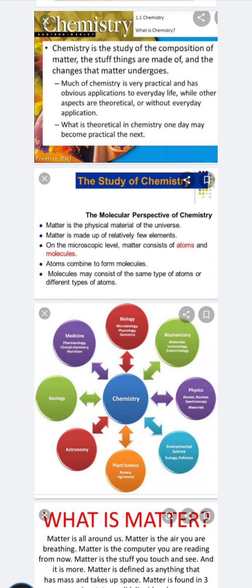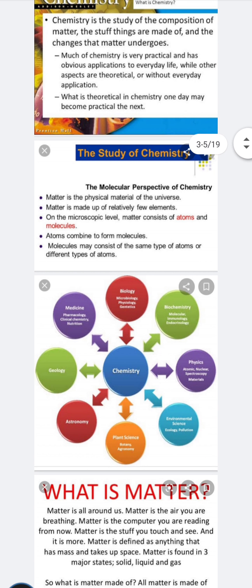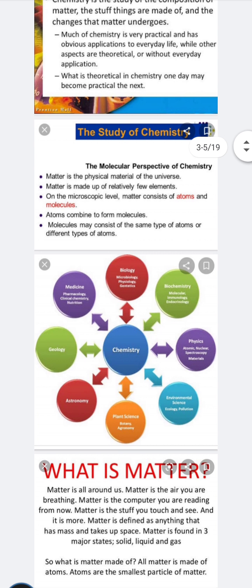What are the uses of chemistry and how does chemistry help us? Chemistry helps in microbiology. Chemistry helps in medicines. Chemistry is used in physics also, like atomic and nuclear structure. In chemistry we are studying animal and environmental science. Drugs are made with the help of chemistry. Vaccinations are done by chemistry.